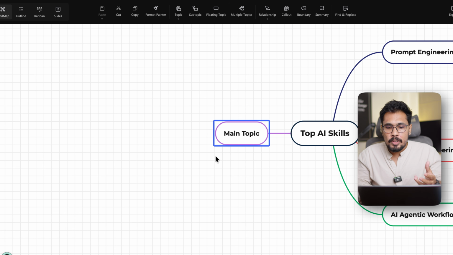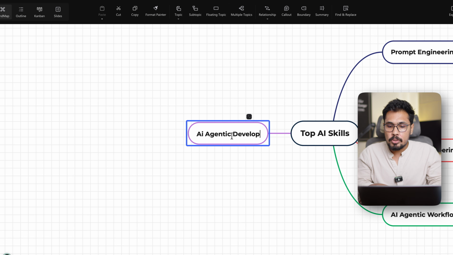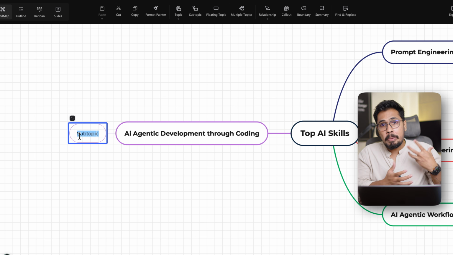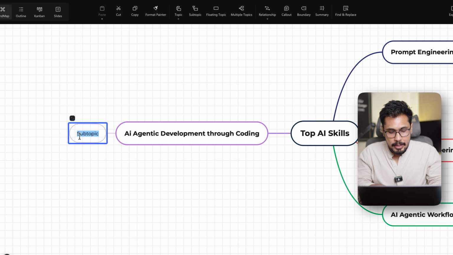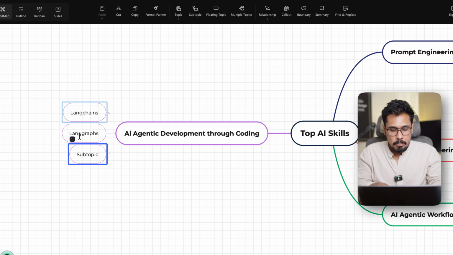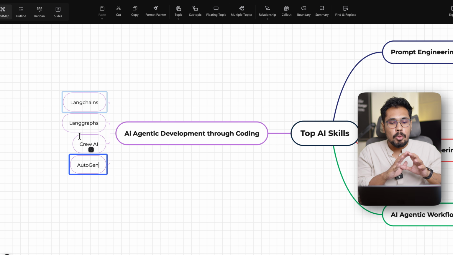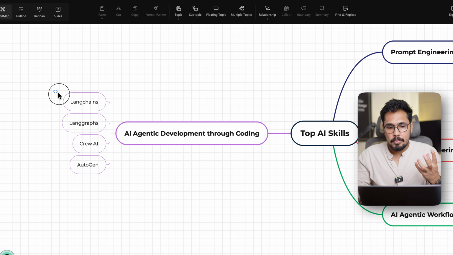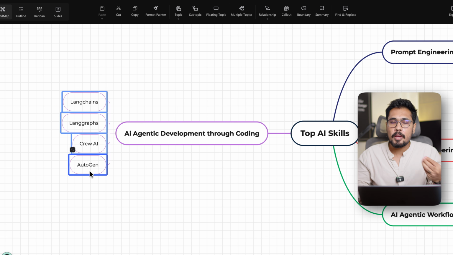If you want to do it with coding, we call it AI agentic development. So this is AI agentic development through coding. How are you doing it through coding? By using various Python-based libraries like LangChain, LangGraph, CrewAI, and AutoGen. So this is through coding. Now you are using Python, and through Python you are trying to develop them: LangChain, LangGraph, CrewAI, AutoGen.